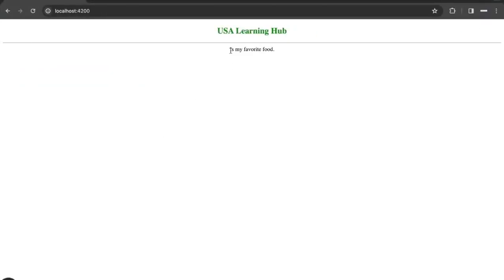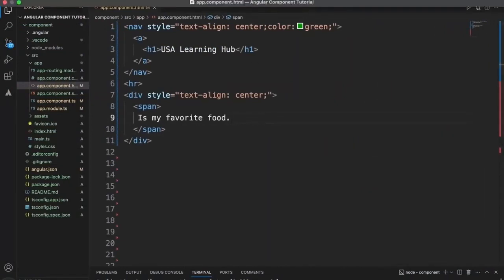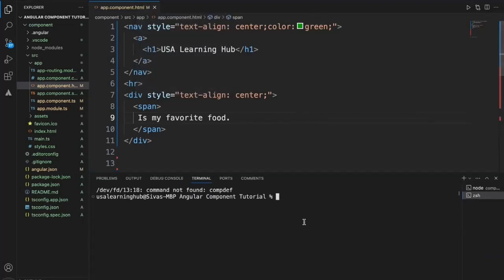This is just a plain span tag right now. If you see, this content is just displayed, there is nothing other than that. Now let's create a directive using Angular schematics. Okay, ng generate directive, and the directive name would be food.